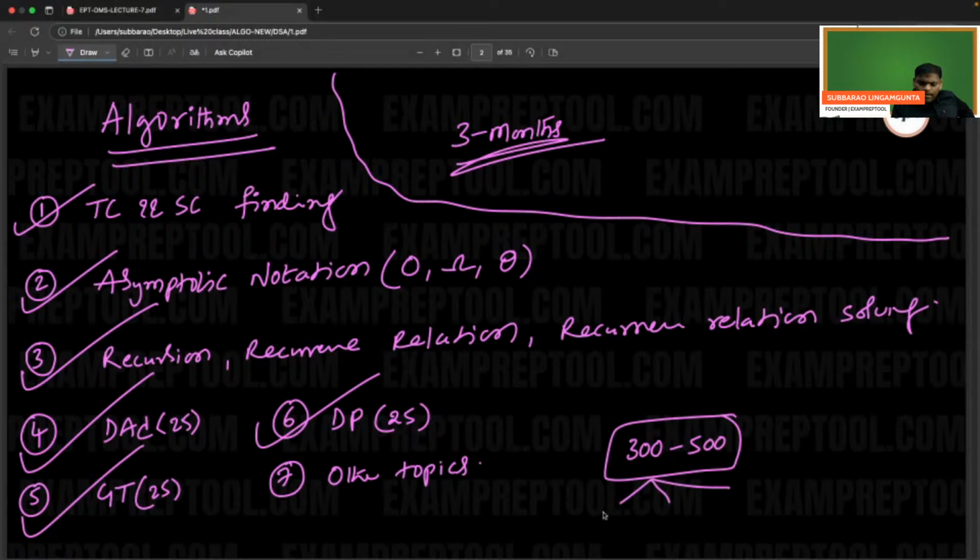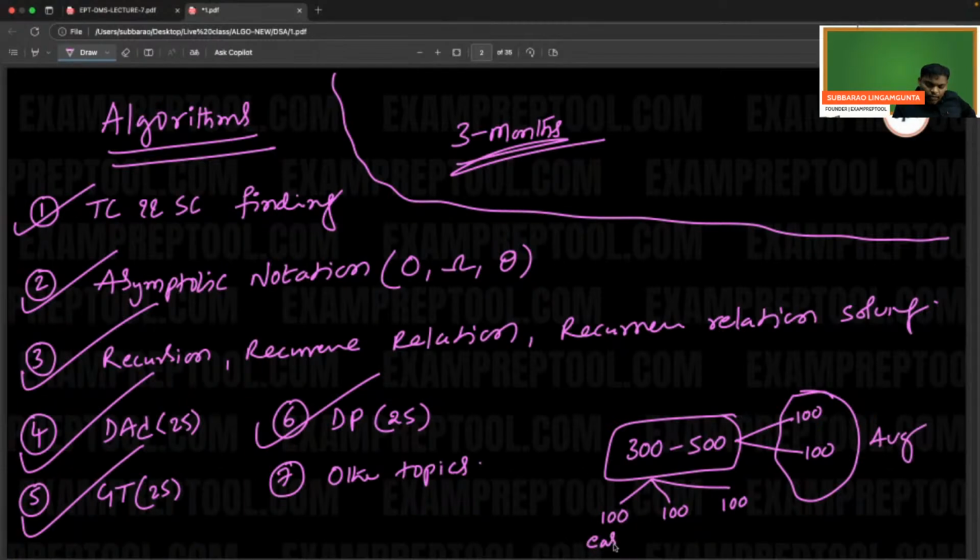You can try 100 easy problems first, in the form of programs. Then 100 medium and 100 tough problems. After completion of these, if you still have doubt, do 200 more average problems. So initially do 50 to 100 easy problems and 100 average problems. Next, do 100 tough or hard problems. This is the first step.